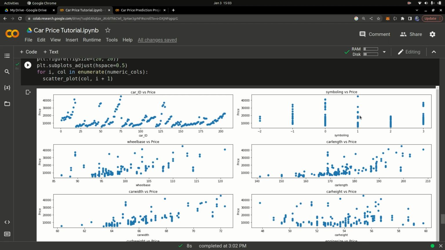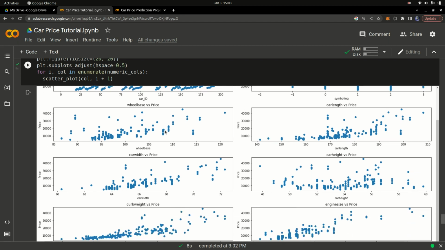We can also look at the wheelbase versus the price. It actually looks like a linear trend, so you can see a linear line can fit in here. And you look at the car length and the price. The longer the car, probably the more expensive it is, right? The more materials you need to make a longer car. So you can see that's a clear linear trend right there. Again, linear regression can fit if you draw a straight line through these data points.